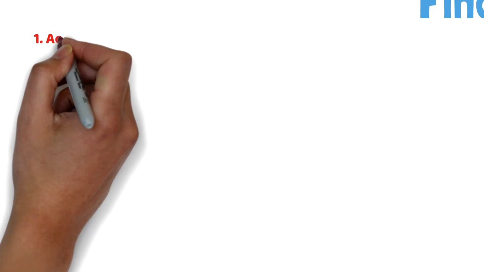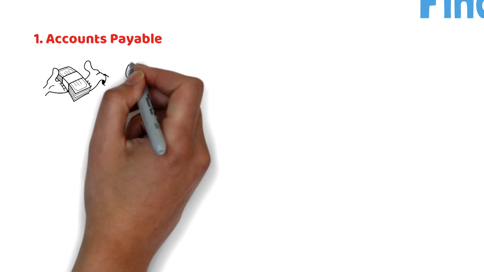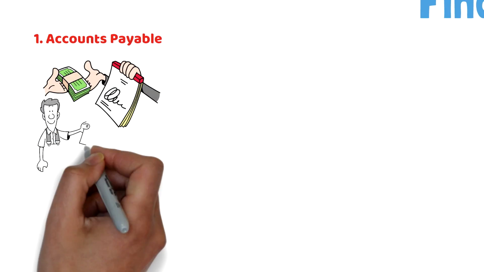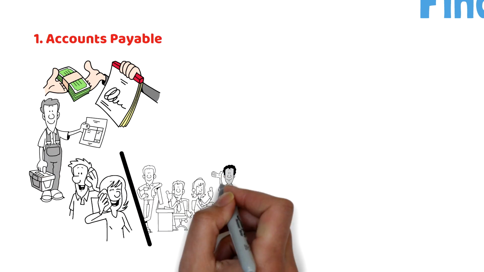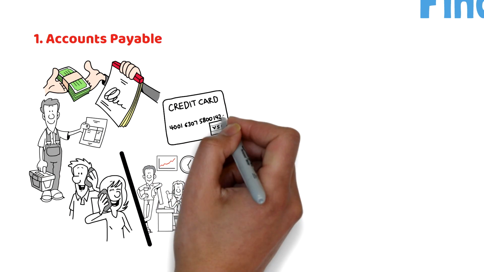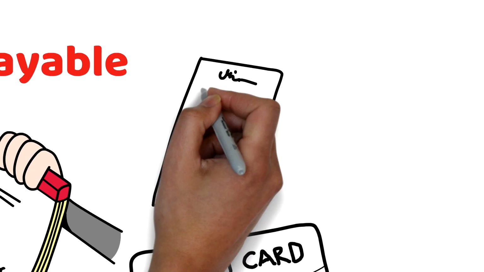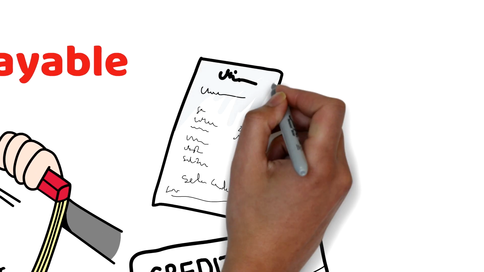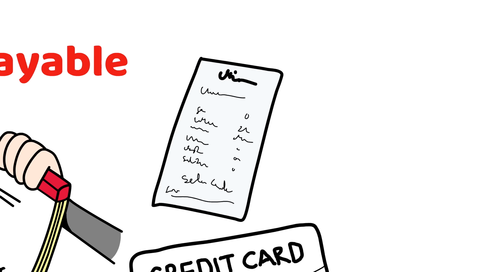Accounts payable is the money that a business owes to other entities for provided goods or services. This concept represents when a business has received a good or service, often bought on credit, but has not yet paid for it. Businesses display accounts payable as short-term debts or liabilities on balance sheets.